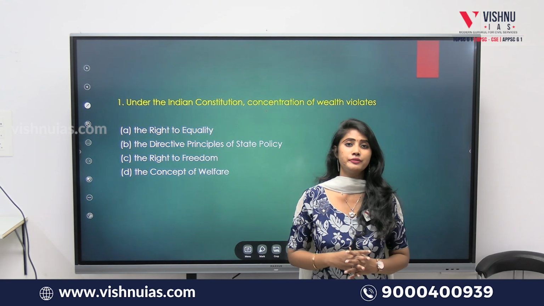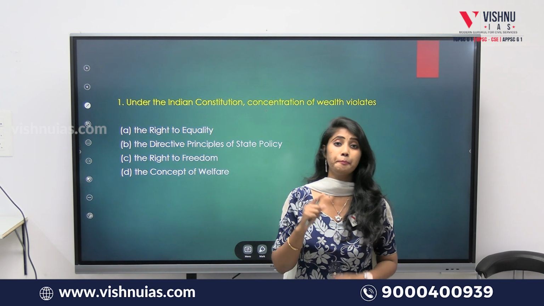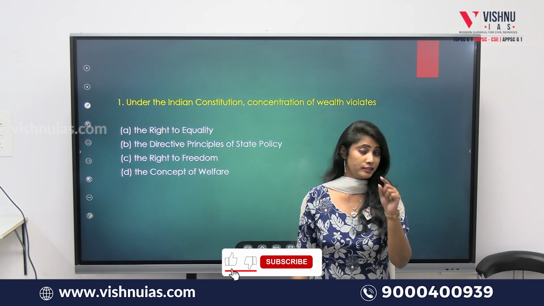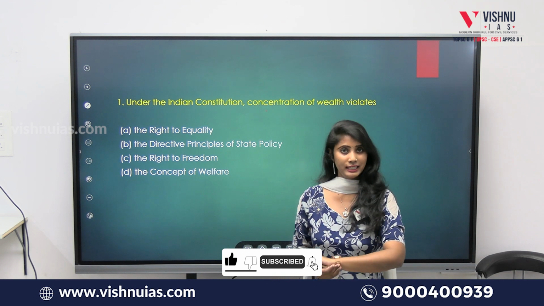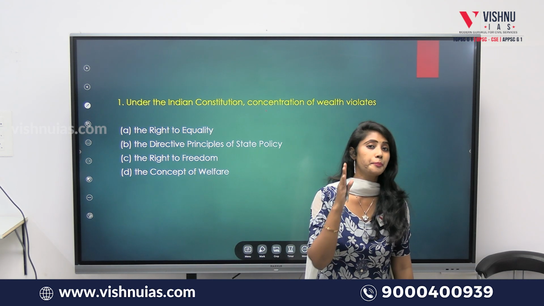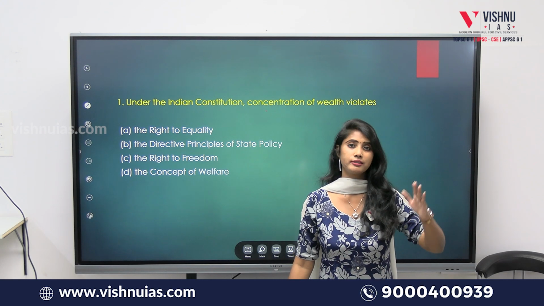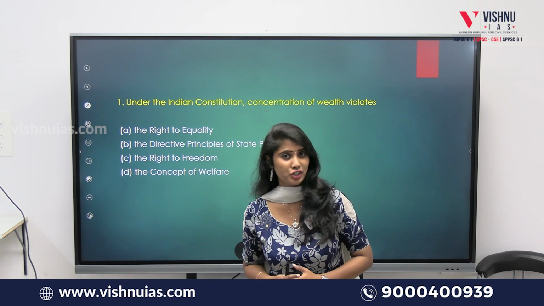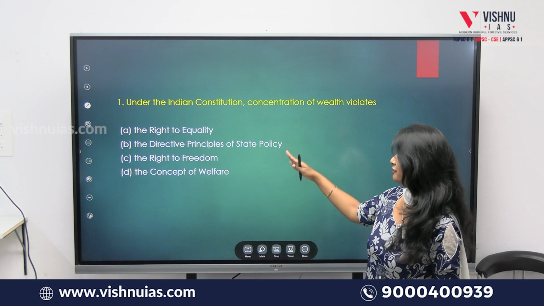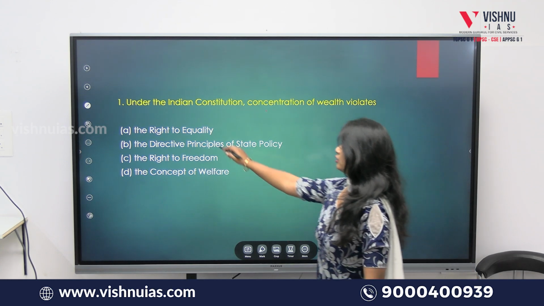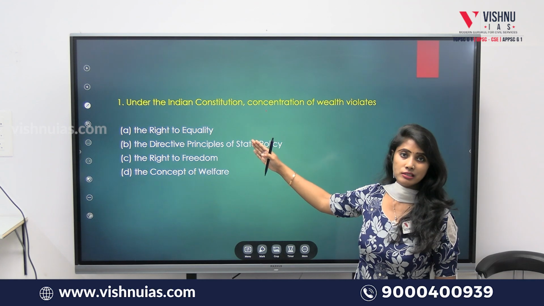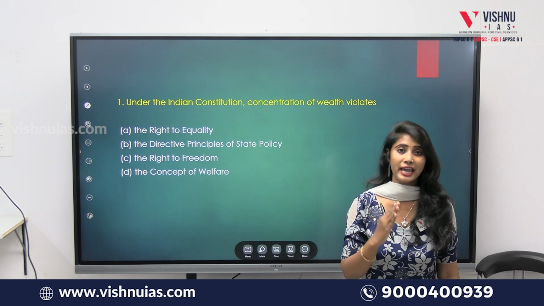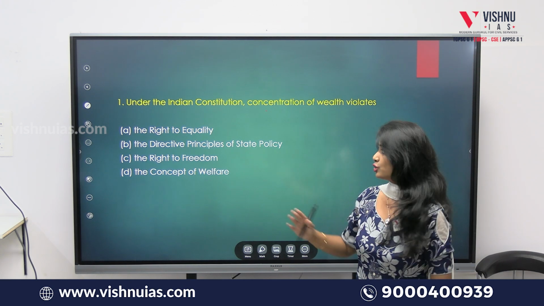Okay, these directive principles of the state policy are embedded in Part 4 of the Constitution, ranging from Articles 36 to 51. Clear? Directive principles of the state policy, Part 4 of the Constitution, and articles ranging from 36 to 51. Okay, so this is just a very brief introduction of the DPSP. And now we are going to the detailed analysis of previous year UPSC Prelims questions related to the topic directive principles of the state policy. Okay, so here comes the first question.